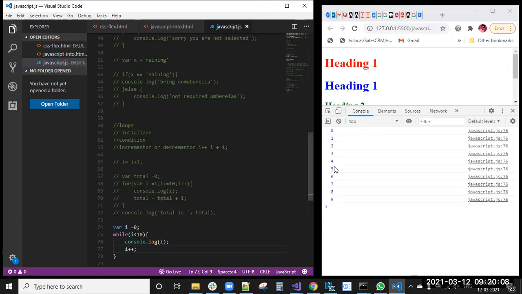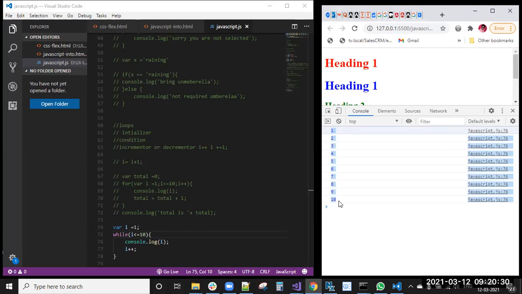You can see now, 0 to 9 only. I have written 1. If it starts with 1 and i less than or equal to 10, then I get the required output 1, 2, 3, 4, 5, 6, 7, 8, 9, 10.